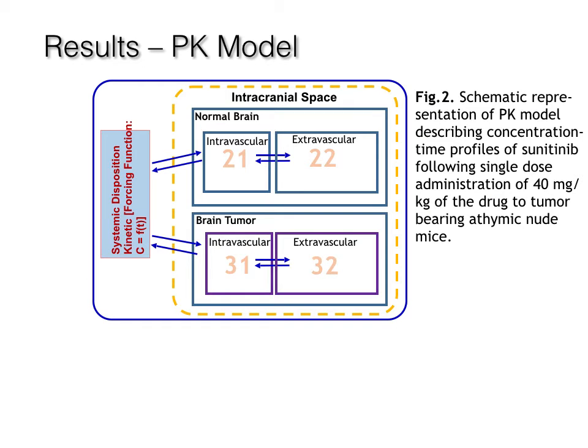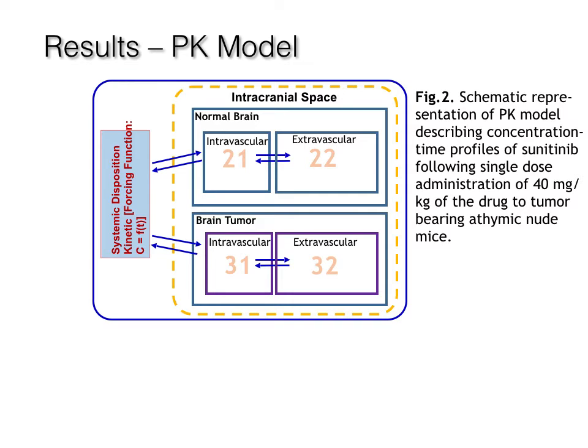The in vivo study was conducted in athymic nude mice bearing U87mg brain tumor. Animals were given 40 mg per kilogram sunitinib via oral gavage. Following the oral administration of sunitinib, animals were euthanized at different time points. Sunitinib concentrations were measured in plasma, brain tumor, and normal brain using a validated LC-MS assay method.